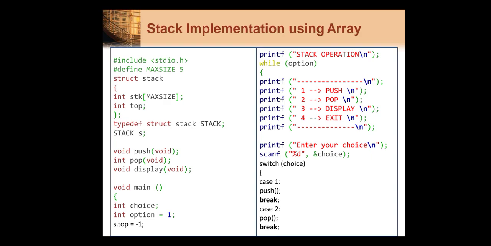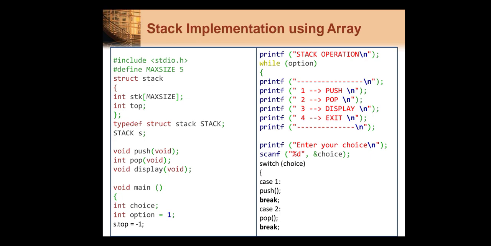Now here we will see how to implement a stack using an array, that is a static representation of our stack. Here we will see how to write a program for the stack. With the help of a structure, we are declaring the stack. Our stack requires one array of some size. Here I am defining the size as 5, so my stack contains 5 elements, and in my structure there is a topmost variable. From that topmost variable I am inserting the element. So we are performing 3 operations: push, pop and display.